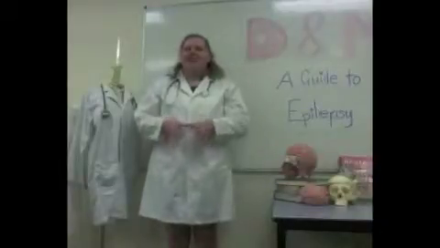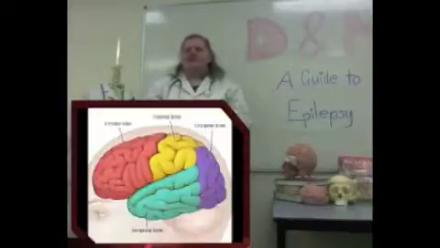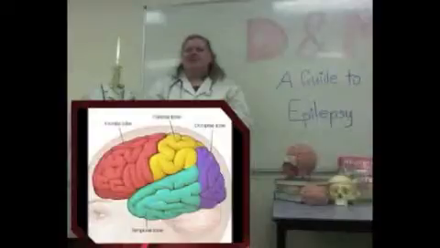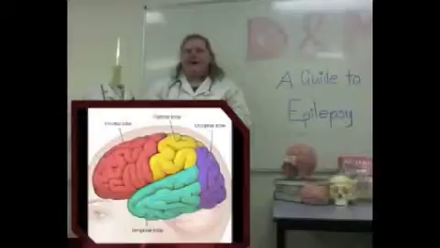There are many different types of seizures depending on the location of electrical activity and the effect that it has on the body. Partial seizures are the result of abnormal electrical activity occurring in only one lobe of the brain. Partial seizures can be further classified as complex or simple. Complex seizures are those during which the abnormal electrical activity is present in only one part of the brain and consciousness is affected.